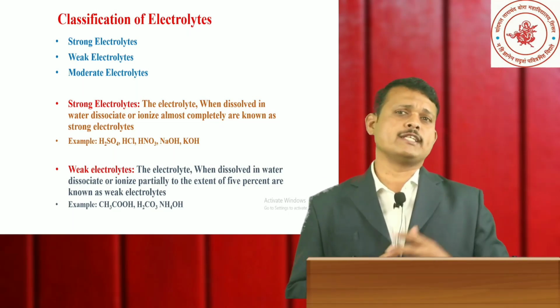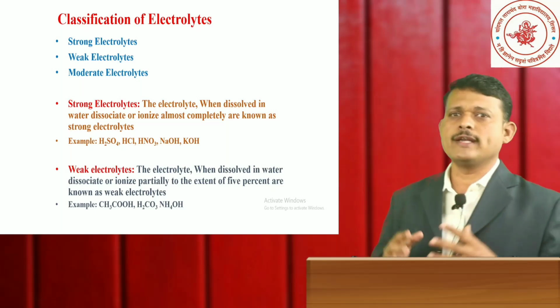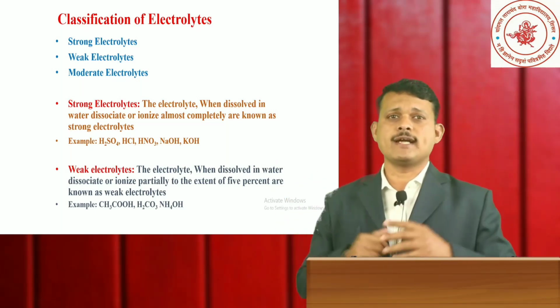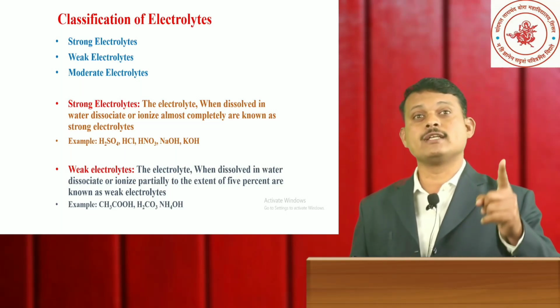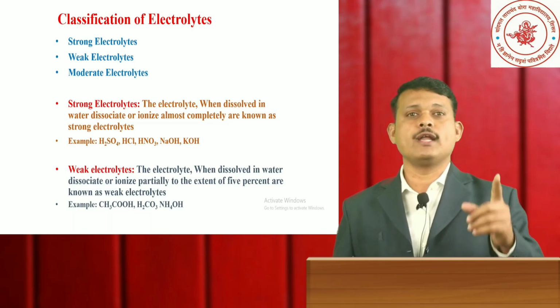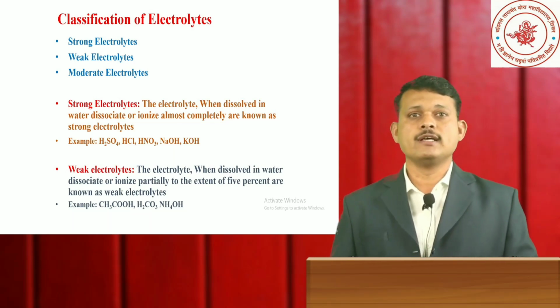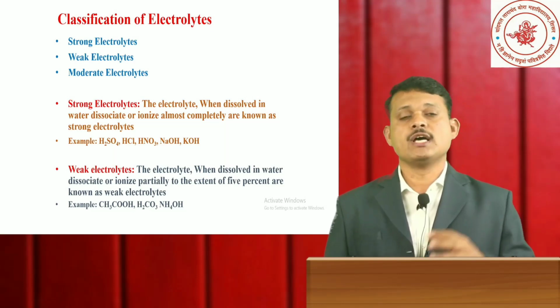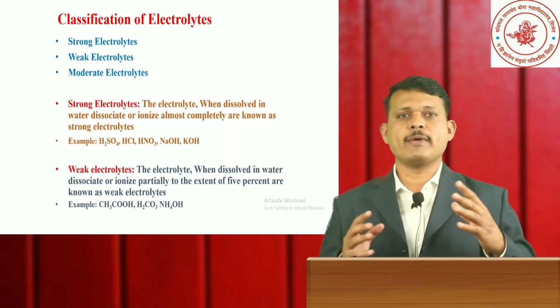While weak electrolytes are the compounds which, when dissolved in an aqueous solution, do not dissociate 100%, as strong ones do, but dissociate only partially, up to 5% extent. Weak electrolytes are very important for many chemical reactions, and examples are acetic acid, carbonic acid and ammonium hydroxide.